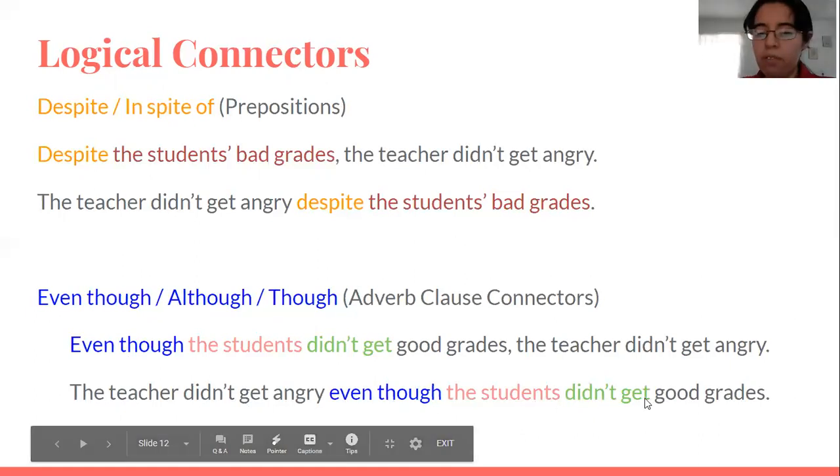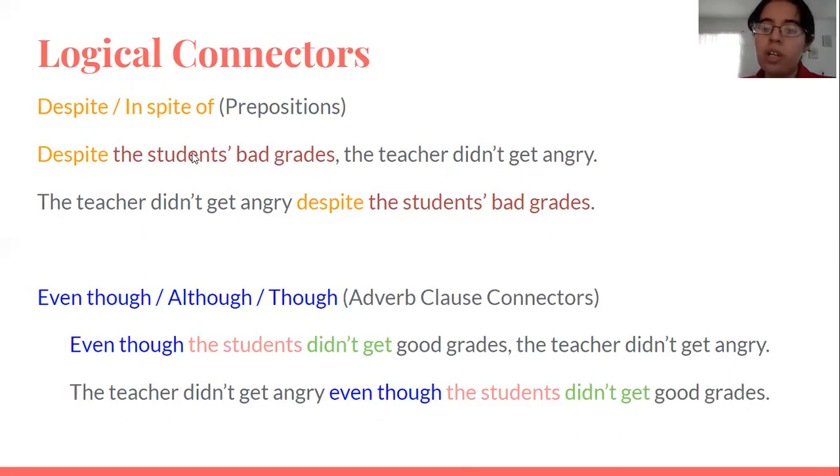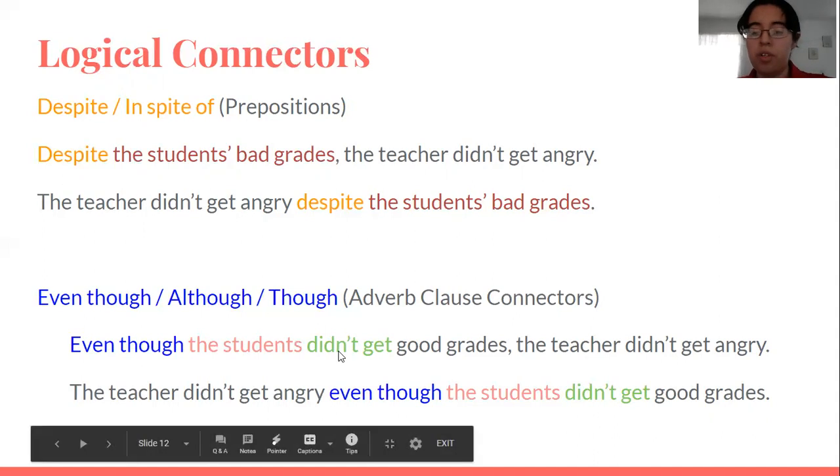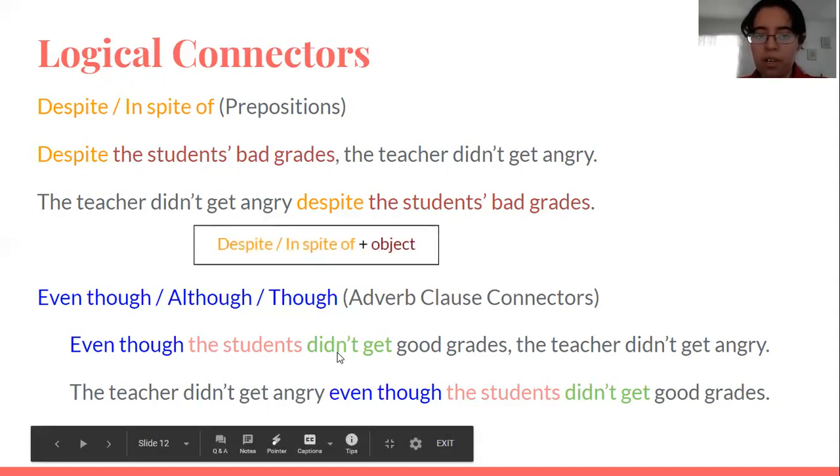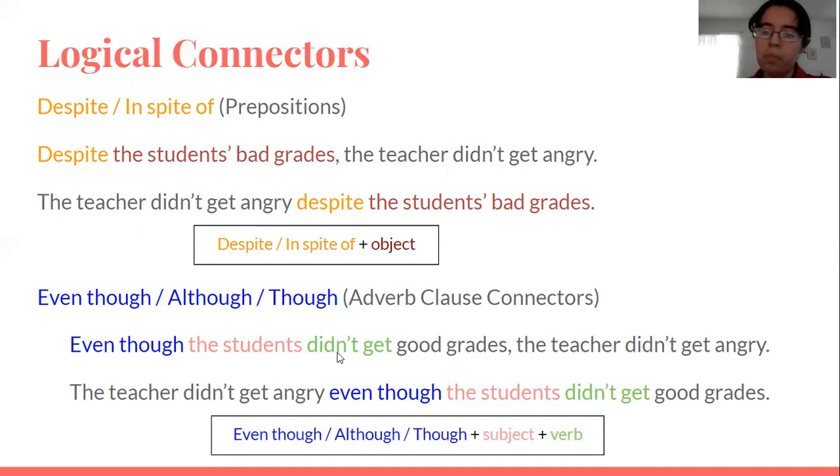So remember, we can invert adverb clauses and prepositional phrases, and prepositions need an object, while adverb clause connectors have to use a subject and a verb. So here we have it: despite or in spite of, and then you add an object. And even though, although, though, we add a subject and then a verb.